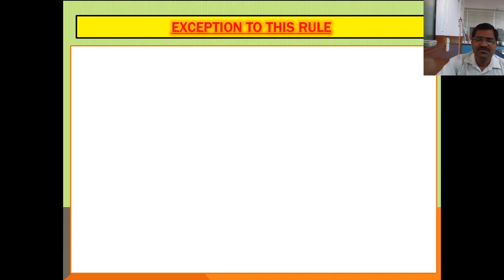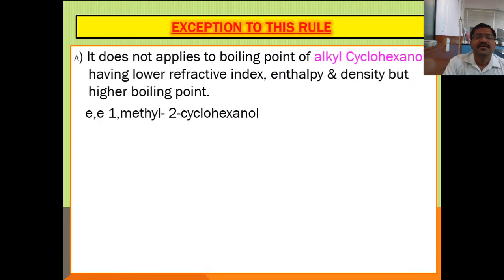Now, exception to this rule. Here, this rule is not applicable to the alkyl cyclohexanol. The alkyl cyclohexanols are having lower refractive index, enthalpy and density, but higher boiling point. So, exception to the boiling point. The rule is as it is. The one over Skita rule is applicable, but it is not applicable to the boiling point only.